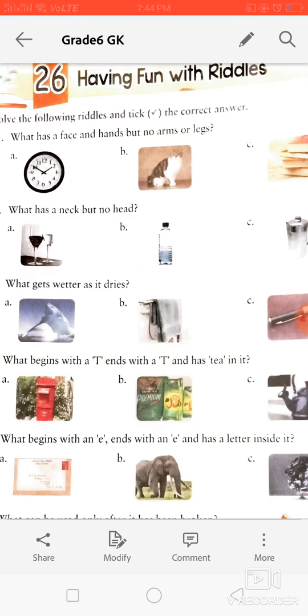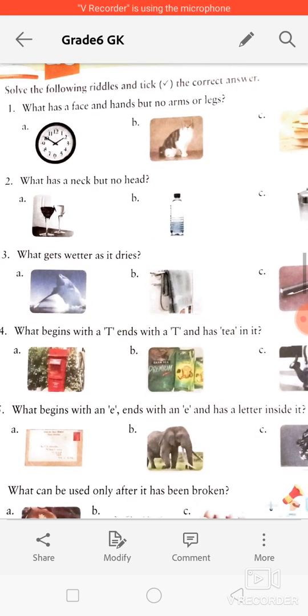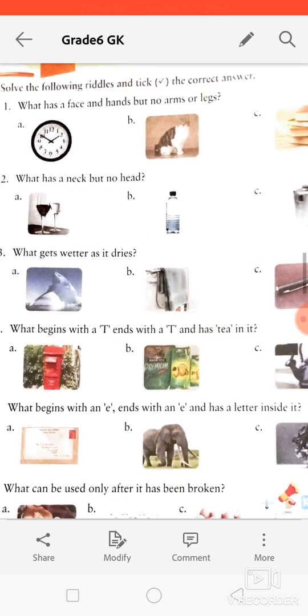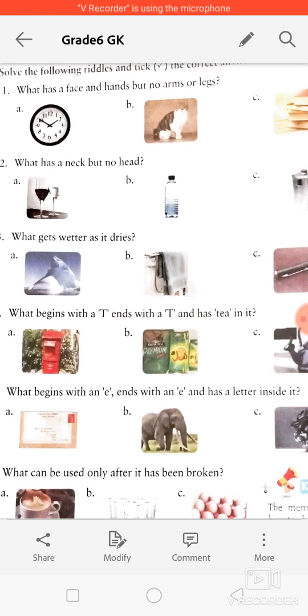Next is: what has a neck but no head? This one you can easily guess. The bottle is the correct answer because it has a neck but it doesn't have a head. Okay, so remaining, what gets wetter as it dries? This one you will attempt yourself.